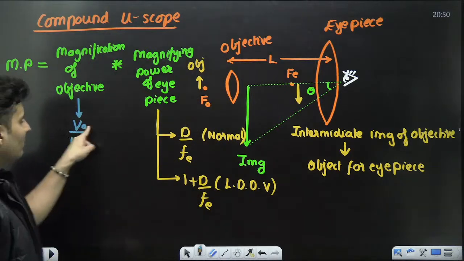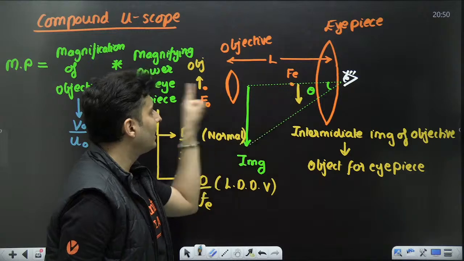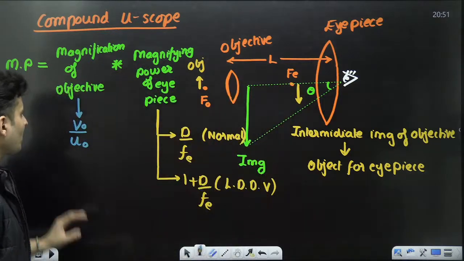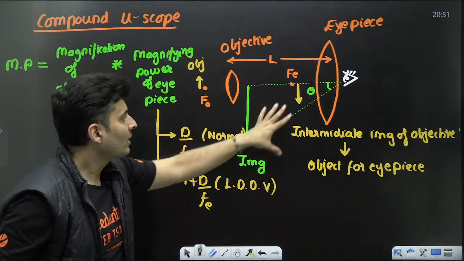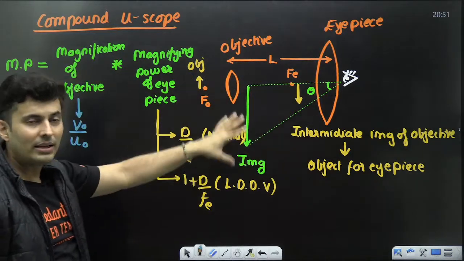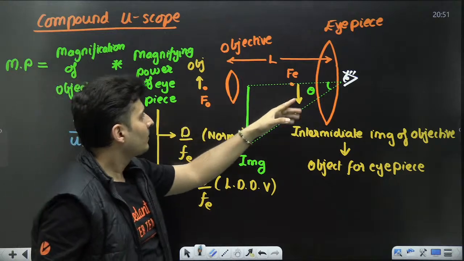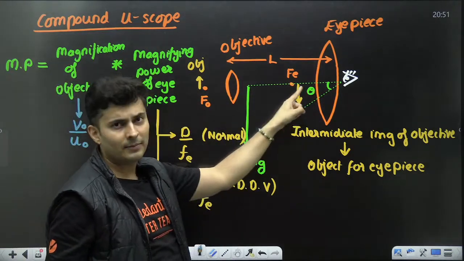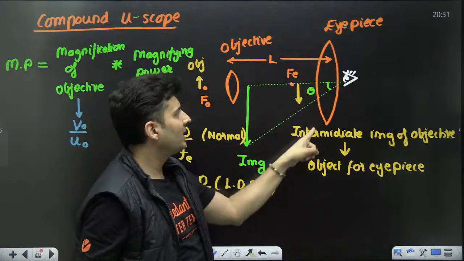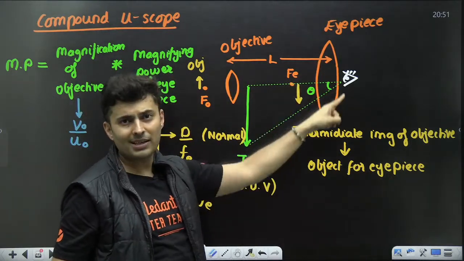V by U, but everything measured from the objective lens. But if you notice this entire diagram, you will realize that the image is formed really far away, very close to the eyepiece.